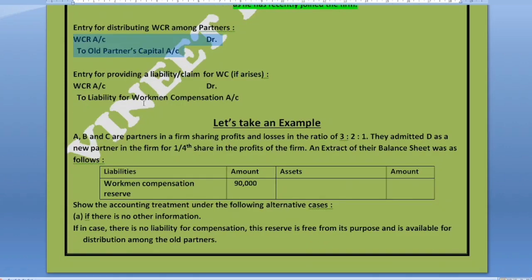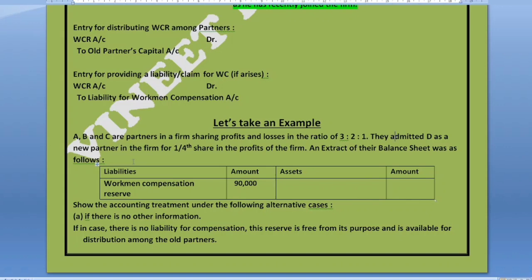Now let us take an example, as we do usually. A, B, and C are partners in a firm sharing profits and losses in the ratio of 3 to 2 to 1. Keep it in mind, A, B, C are the old partners, their old PSR is 3 to 2 to 1, and now they have admitted D as a new partner in the firm for 1/4 share in the profits. An extract of their balance sheet. What does extract mean? That is a little part of the balance sheet which is very important to us for this treatment. Just consider the liability side: workman compensation reserve of 90,000 rupees is there in the balance sheet.